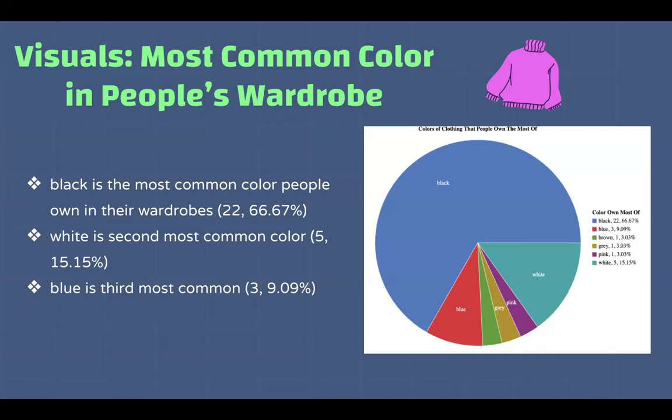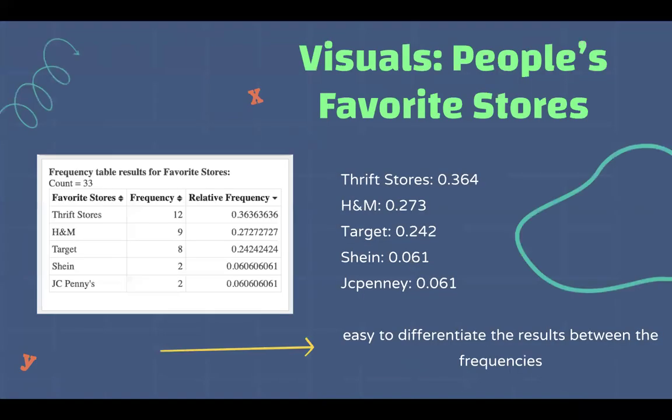And for people's favorite stores, I decided to display this with a frequency table, ranging from highest frequency to smallest frequency. As you can see, there are 5 options given to us, and the results are that thrift stores was the most popular with a frequency of 12 out of 33 people and a relative frequency of 0.364.